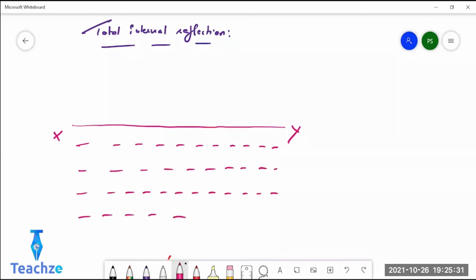You see, so I have water at the bottom, okay, and air on top. And you know, water is the denser medium here and air is the rarer medium. So you know, normally when a ray of light, this is the normal, I'm drawing a normal.